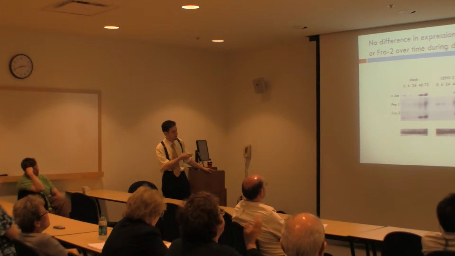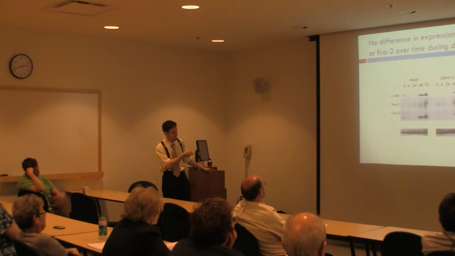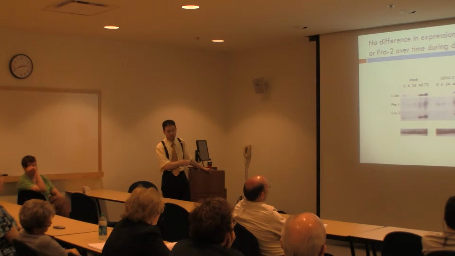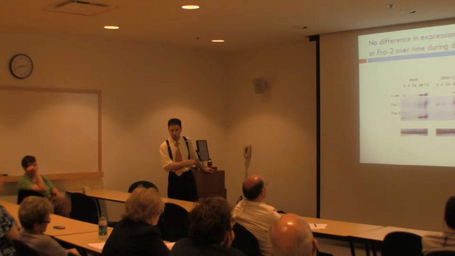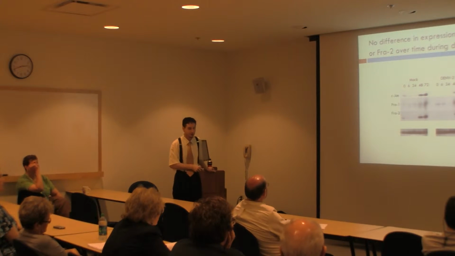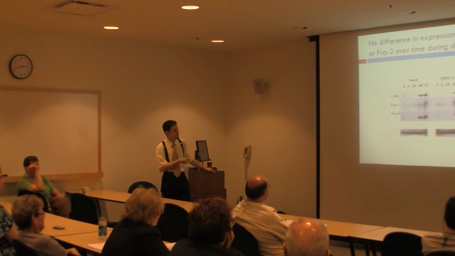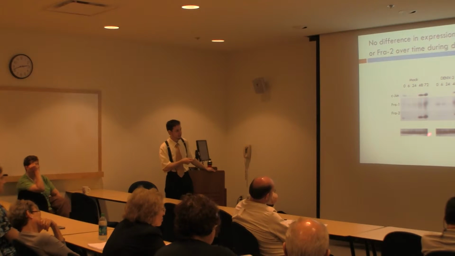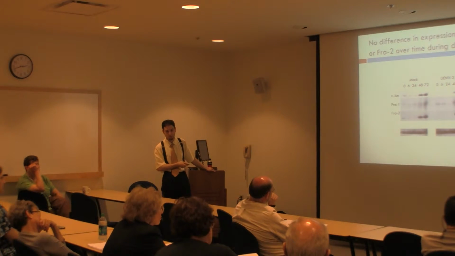Here I'm showing what bound the IL-8 promoter, either in dengue virus 2 infected cells or mock-infected cells. And ultimately, looking at C-Jun, Fra1, and Fra2, we didn't see any difference. There was no difference in the transcription factors, the components of AP1 bound to the IL-8 promoter. We used actin as a loading control from the flow through.